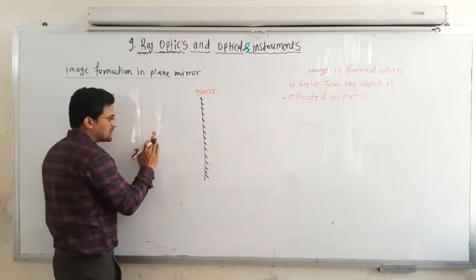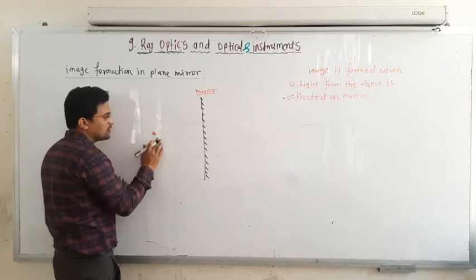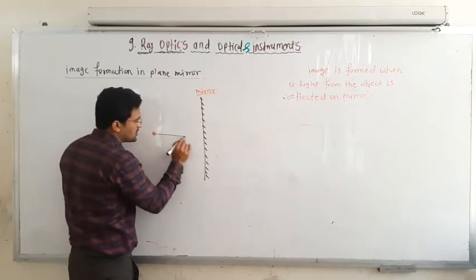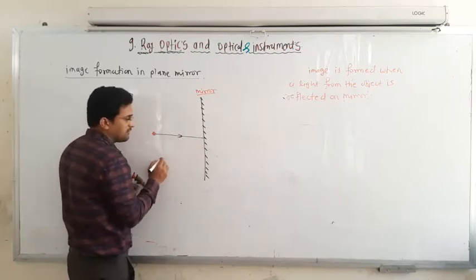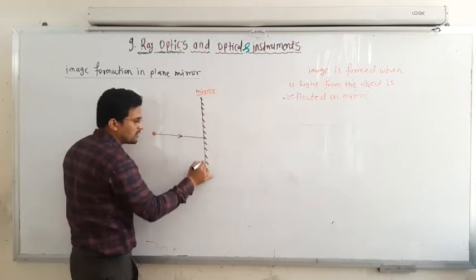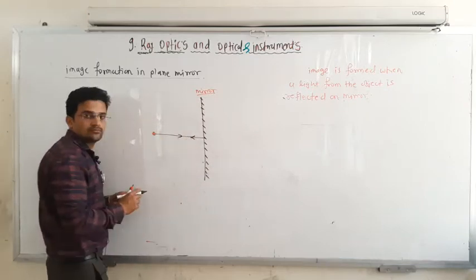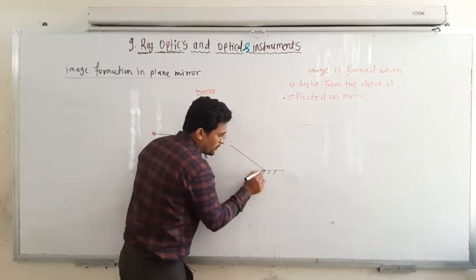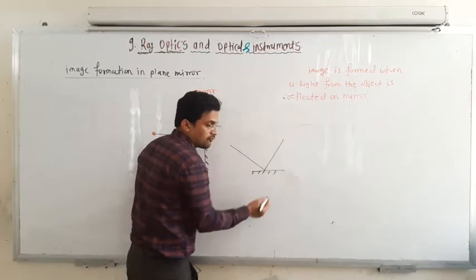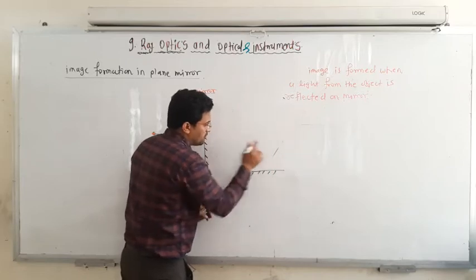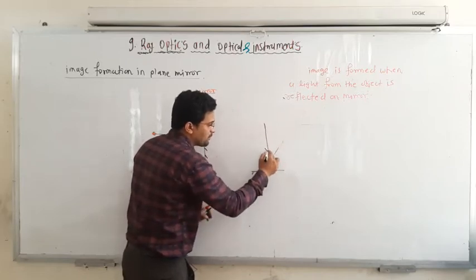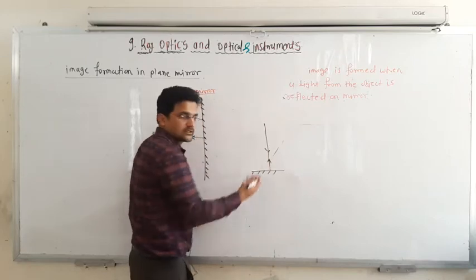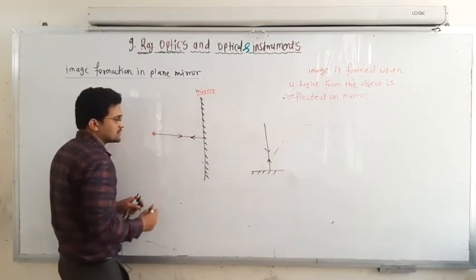But I will not consider all the lights, only a few. So this is the first ray incident. Whenever light is incident perpendicular to the mirror, it is reflected as it is. If it is incident obliquely at an angle, it will be reflected at an angle.